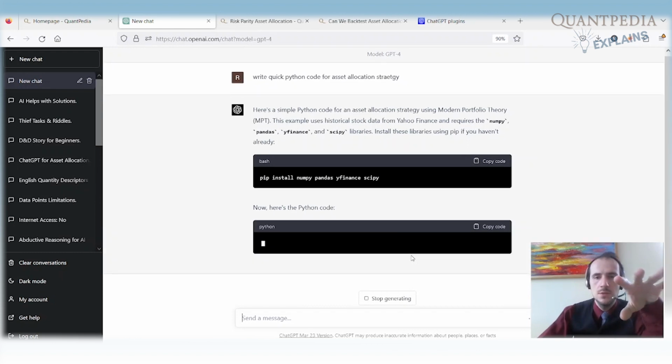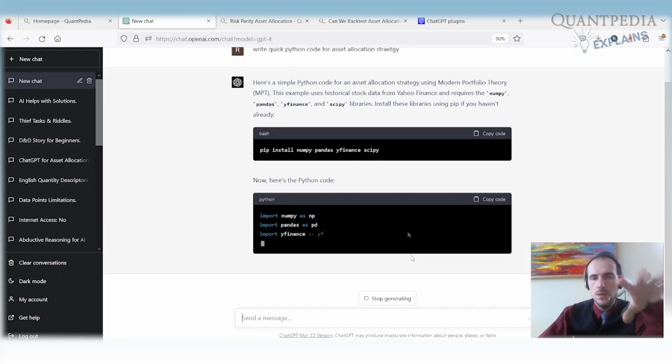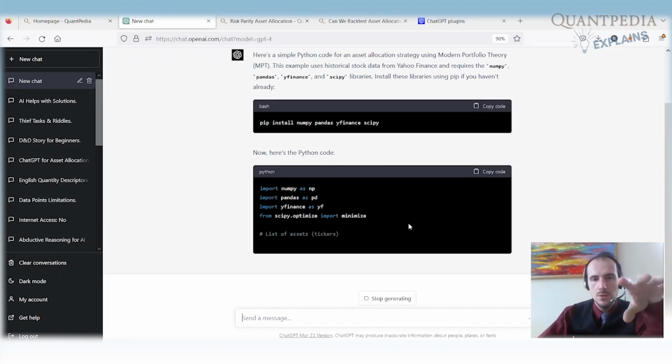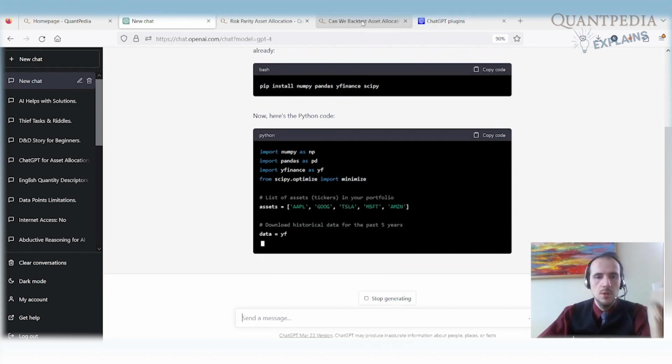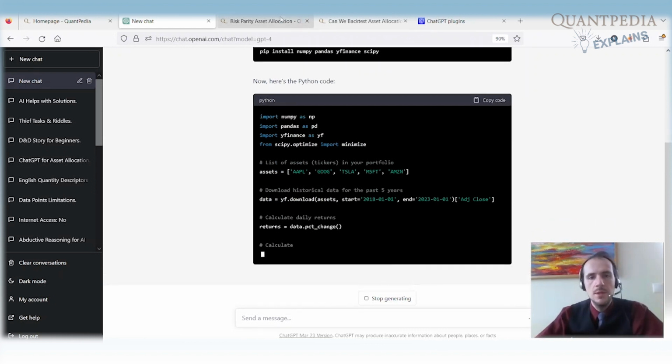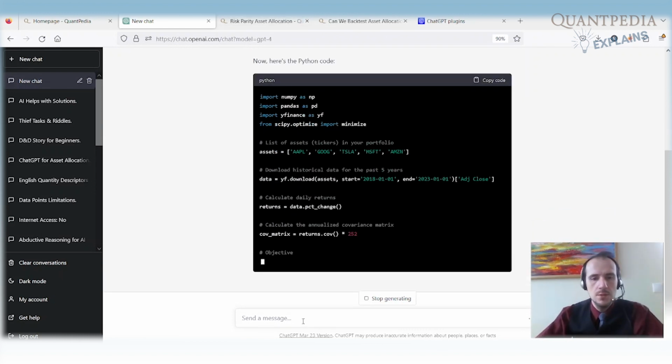But that's not something that we wanted to try. We wanted to stay in a ChatGPT interface. That was something that was the most interesting for us. So we know that we can copy and paste the code and do it somewhere else, but we wanted to do the analysis inside the ChatGPT.